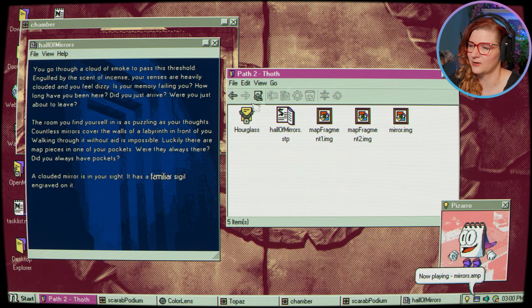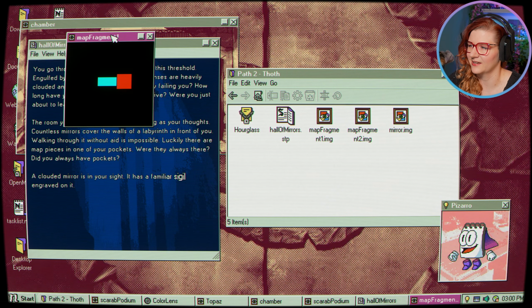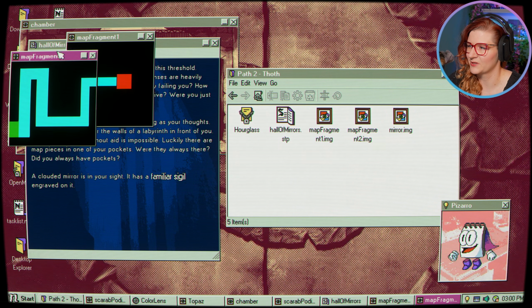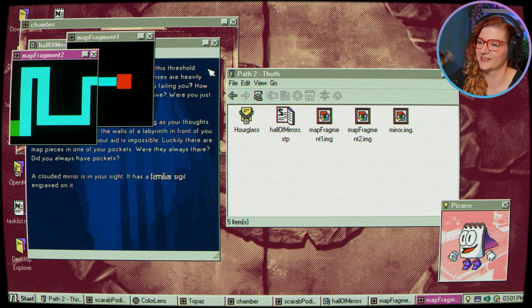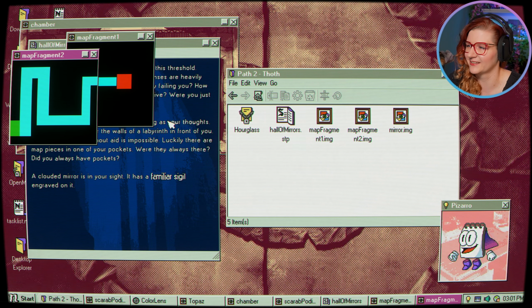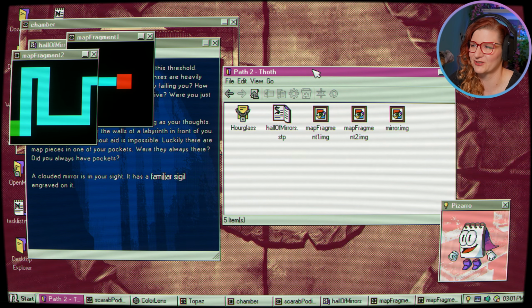Okay, well, let's figure out this Hall of Mirrors then. The map fragment, okay, it's just red and blue and then a bit more blue. Okay, we can put this together. I am having a bad memory right now because back in the day there used to be those games where you had to take your cursor through a labyrinth without touching the edges, then it would get smaller and smaller, so you really had to focus, and before you reach the end there would be a jump scare that suddenly happened. People used to prank you with those things, and this visual is immediately reminding me of that, and I'm like, no, please not. Please don't do it to me. I already have trust issues.